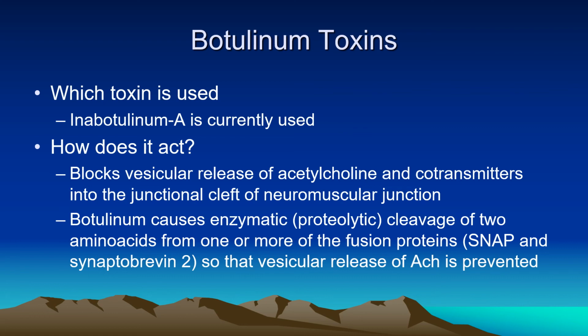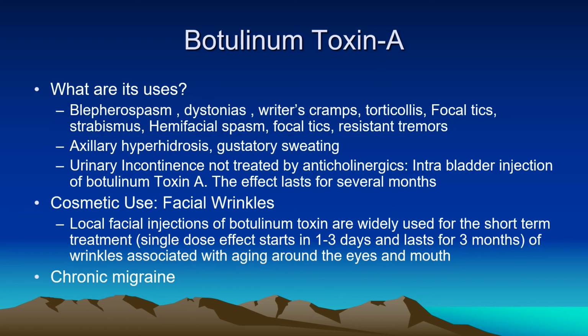Actually, it is a proteolytic enzyme that cleaves amino acids from two fusion proteins that are needed to fuse the vesicular membrane with the nerve terminal membrane, where release actually occurs by exocytosis, and thereby it inhibits the release of excitatory acetylcholine, so no contraction occurs.